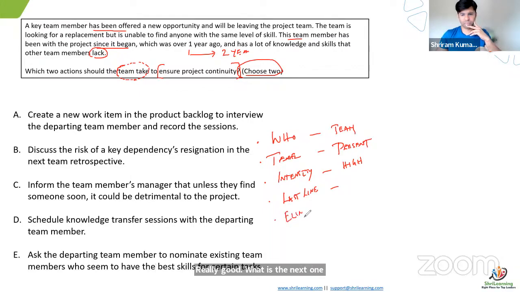What is the next one? Elimination technique. Now we have read this, so let's go for elimination. I believe you understood the question. First, I ask you, is it a scenario seen in any part of the world, any company, any domain? Yes, it is a very common scenario. For this, you don't need great IT knowledge. You don't need to be artificial intelligence qualified. You don't need to be an expert manager. Just basic knowledge: if somebody goes out, what to do, how to do. But think as a team, not individually.